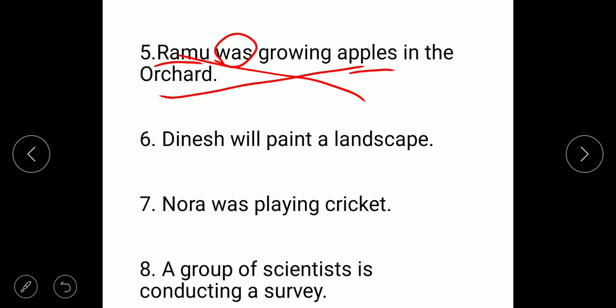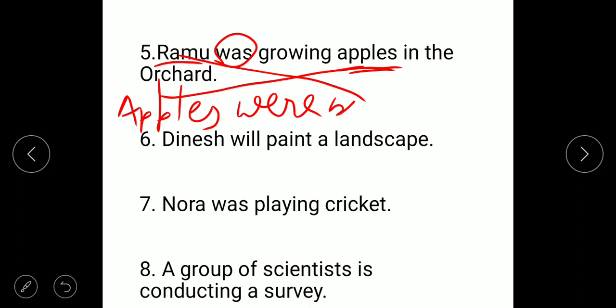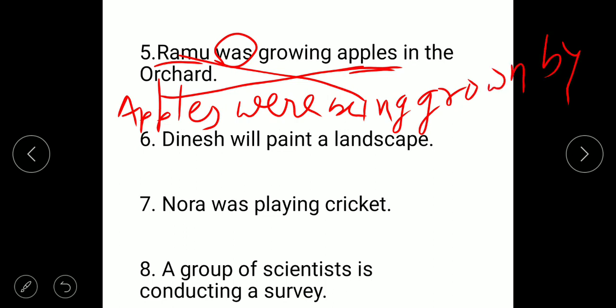Apples, but apples is plural, then with plural we have to use were. Okay. According to subject we have to write the were. Apples were being grown by Ramu